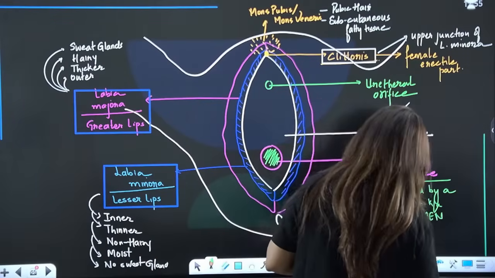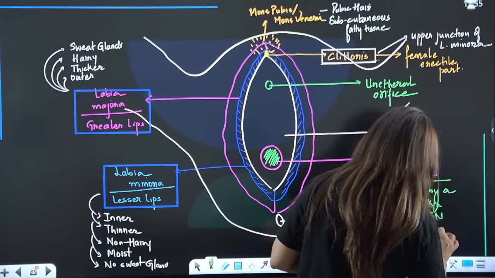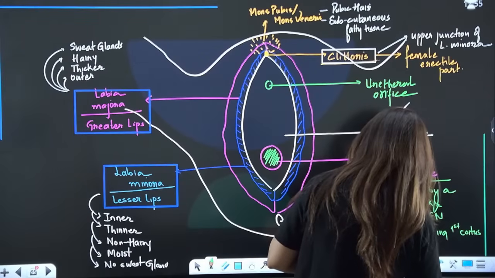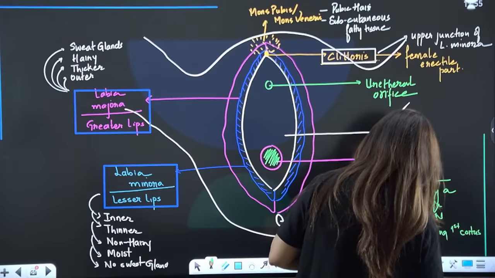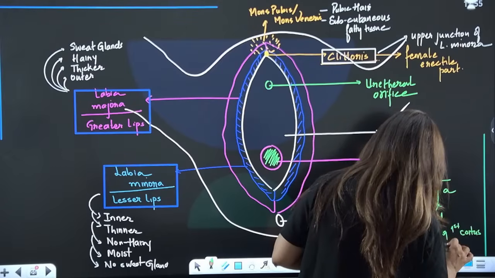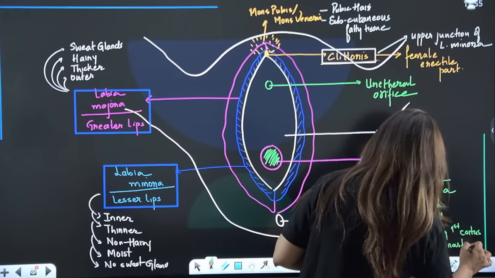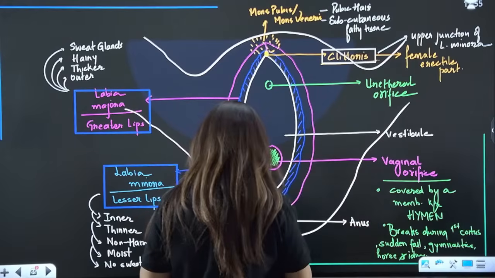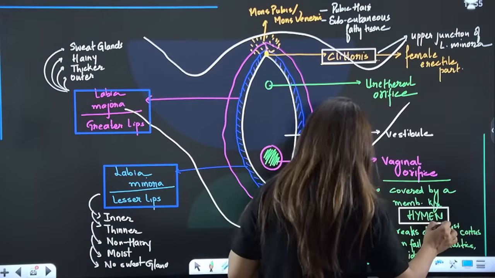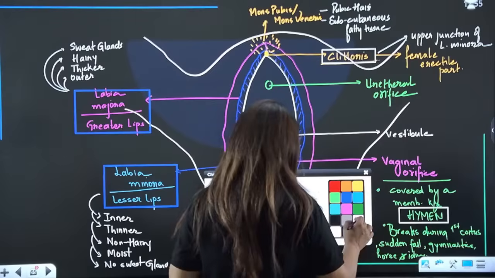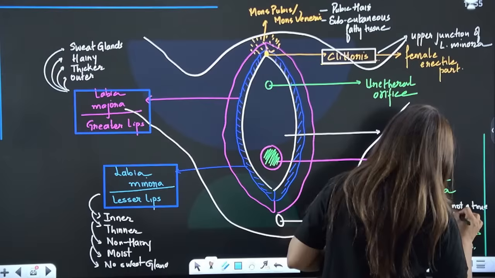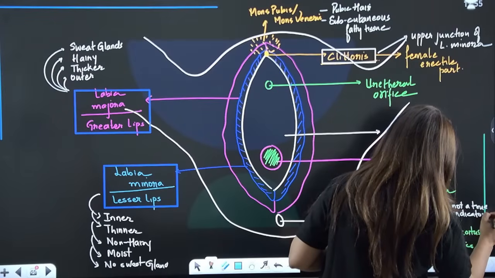It breaks during first coitus, right? Then sudden fall, gymnast, horse riding, cycling, etc. So that is why it is not rightly known as a virginity knot, virgin knot. So we cannot call it the sign of virginity. So it is not a true indicator of virginity.